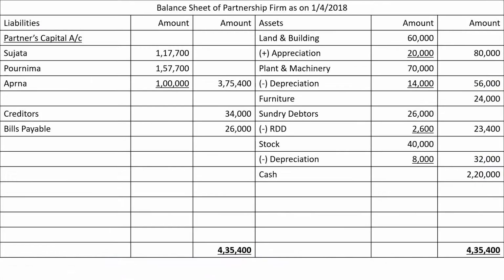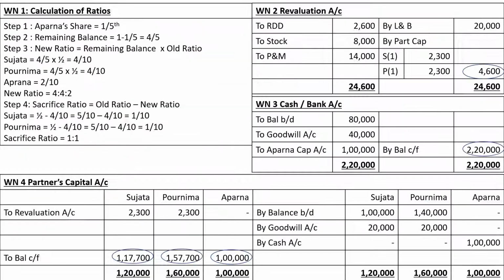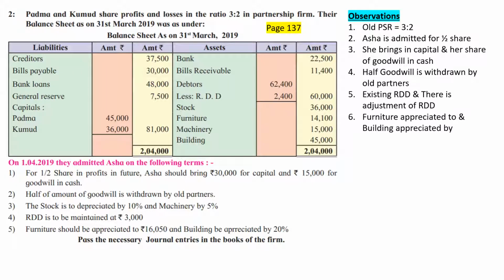In the previous problem which we had solved, they had told you goodwill is valued at rupees 2 lakh. So they had told us what is the firm's goodwill, and they just told that Aparna is to bring her share of goodwill in cash. So we decided that 2 lakh is the firm's goodwill and Aparna's share is 1/5. So we specified 2 lakh into 1/5. That is the amount which will have to be brought in by Aparna.